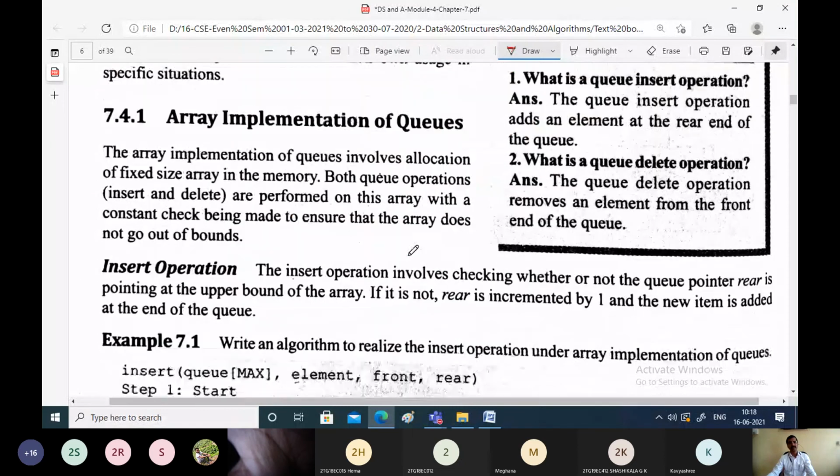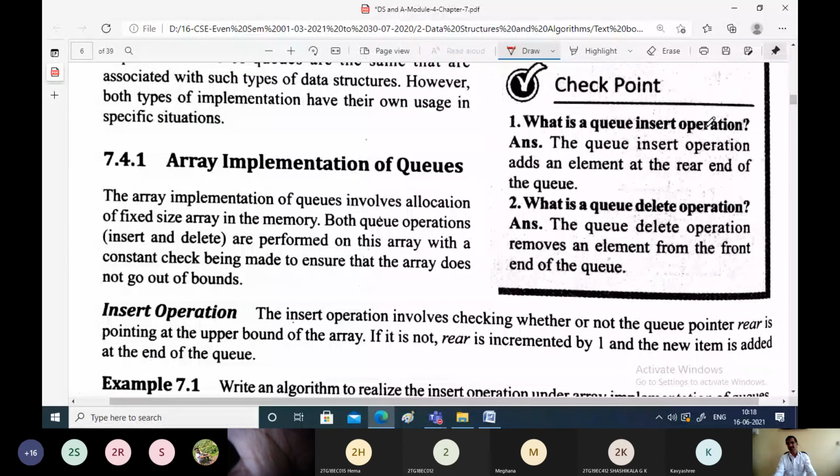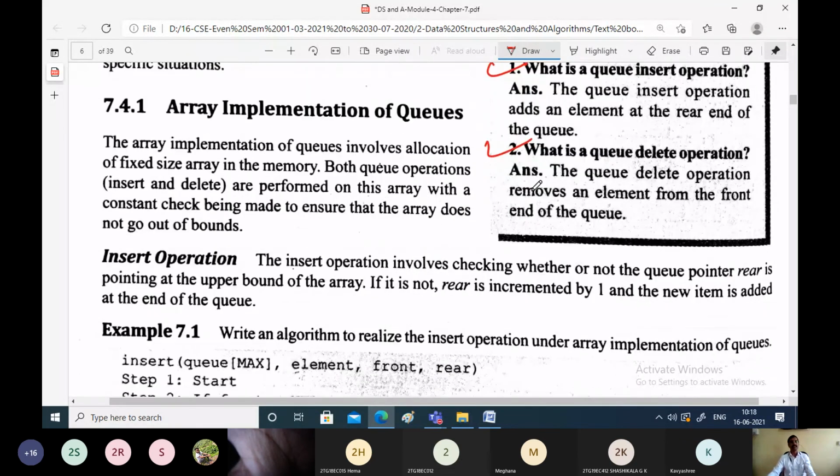In the array implementation of the queue, the checkpoints say: what is queue insert operation? Just inserting an element onto the queue from the rear end is called queue insert. What is queue deletion? Removing an element from the queue from the front end is called the delete operation. Now let us see the array implementation of the queues. That is how we can implement the queues using arrays.